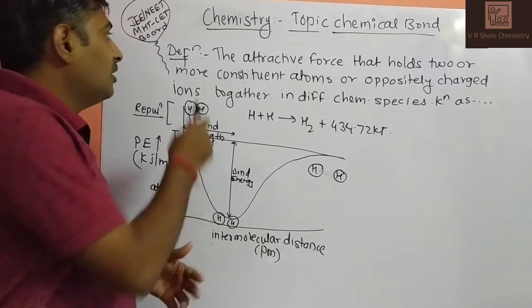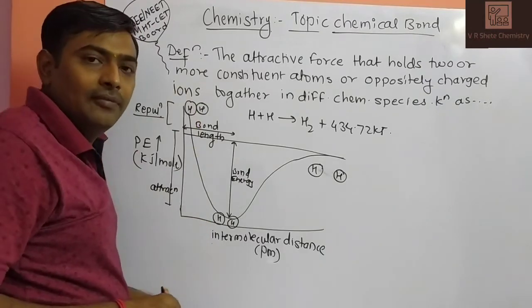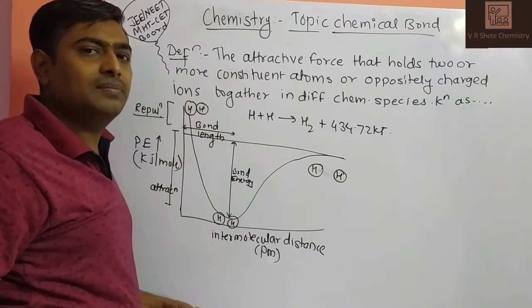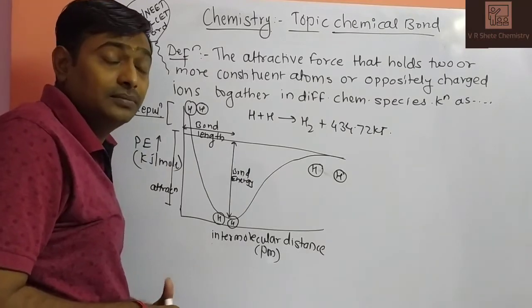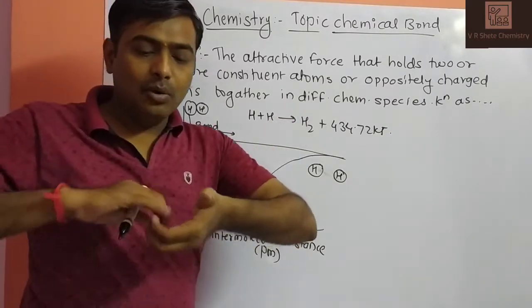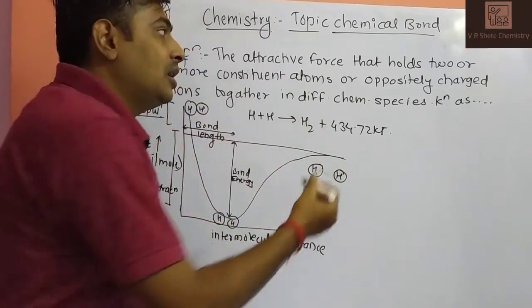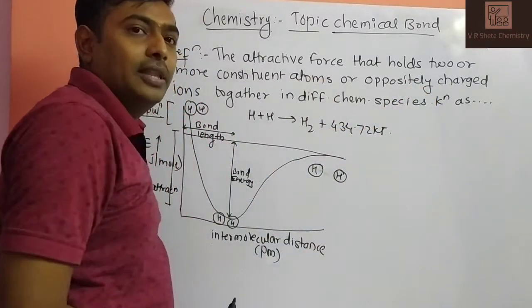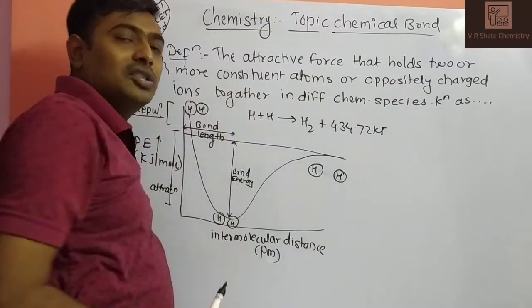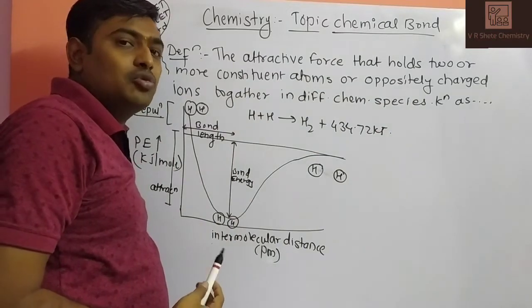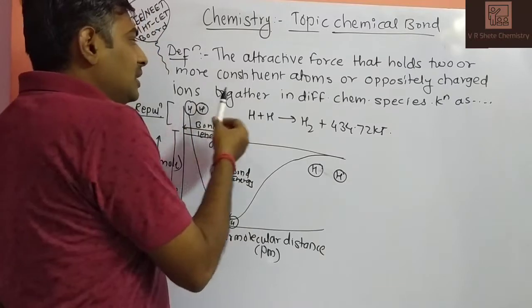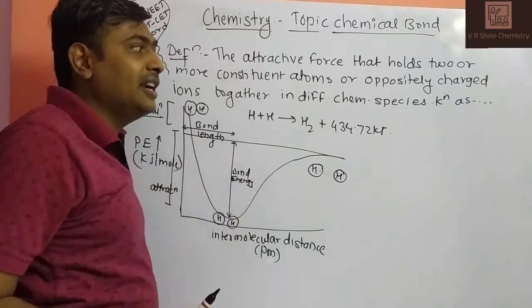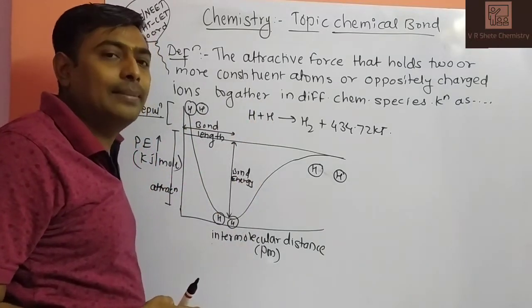First of all, we'll start the topic with the help of a definition. What is meant by a chemical bond? An attractive force that holds together two or more constituent atoms, or oppositely charged species or oppositely charged ions, in a chemical species is known as a chemical bond.